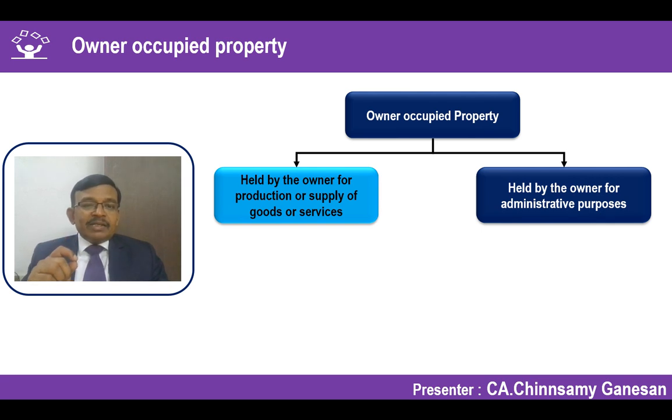So accordingly, whatever we have learned already as per Ind AS 16, you have to apply in principle. And if you are satisfied that it falls under Ind AS 16, then Ind AS 40 is not applicable. It is not to be considered. It is not in scope as per Ind AS 40. That is the reason why we have to clearly understand what is owner occupied property. Maybe I can repeat it for the purposes of understanding.